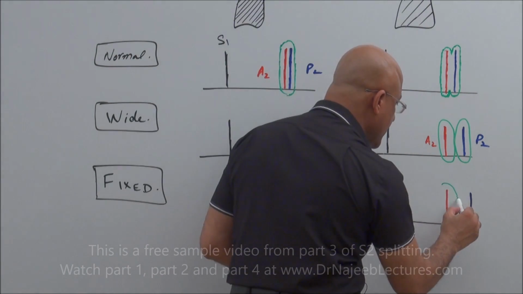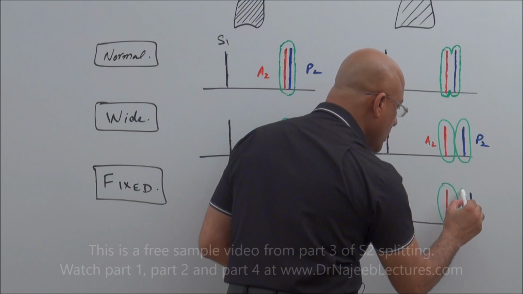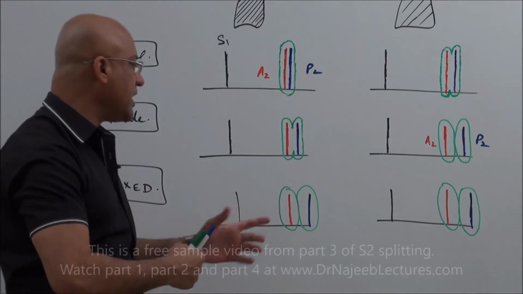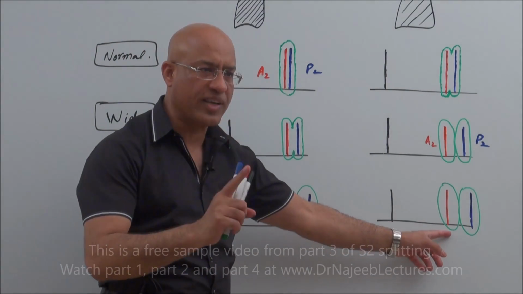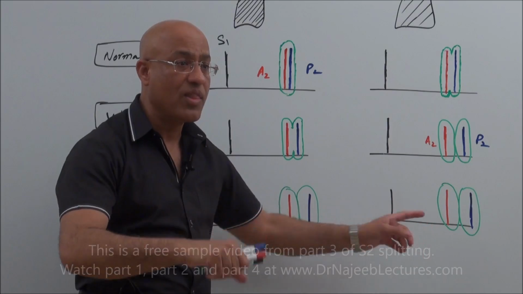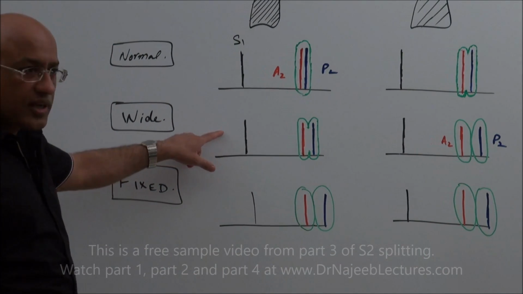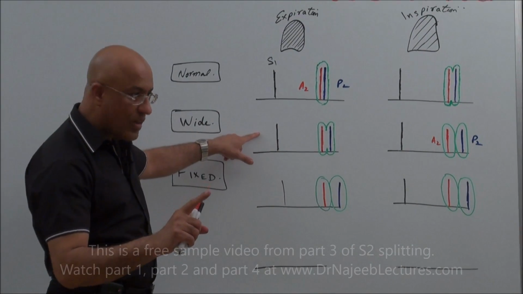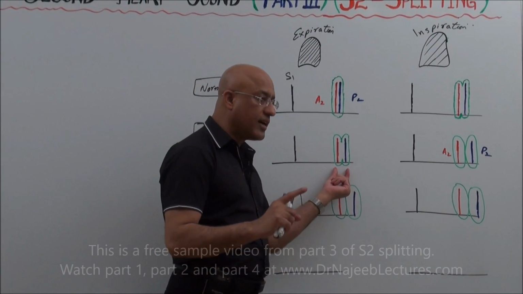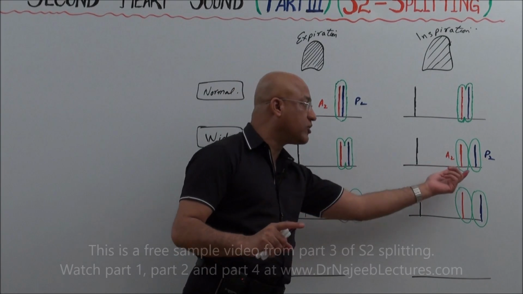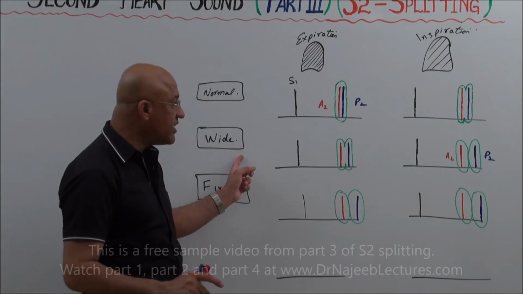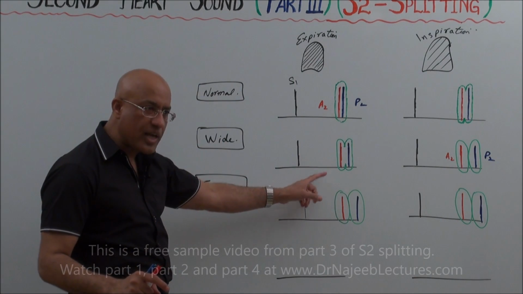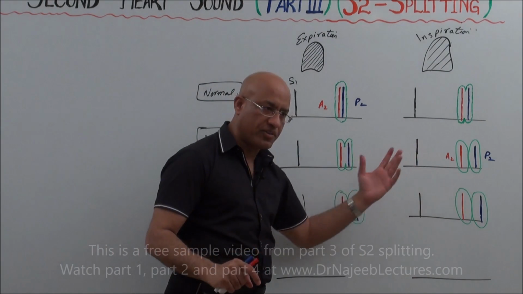During inspiration, there is also a split of the second heart sound, and the degree of split during expiration and inspiration is fixed. It does not vary. In wide splitting of A2 and P2, even though the second heart sound is heard as split during expiration as well as during inspiration, it is wide and variable, because it varies with the respiratory cycle.